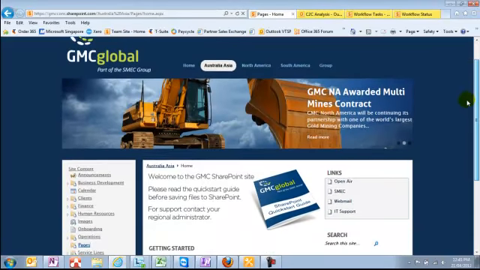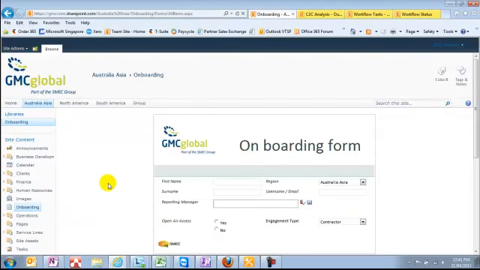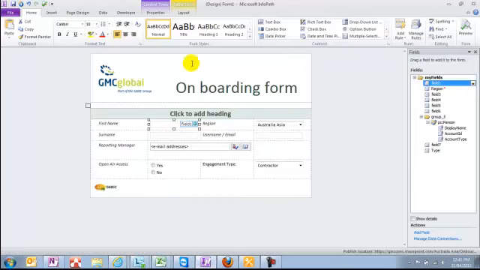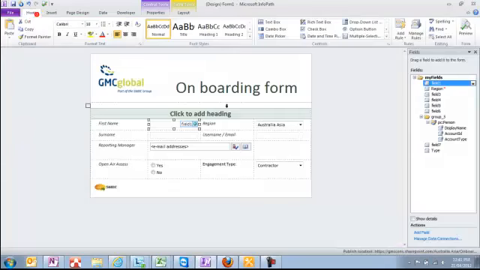So the guys quickly knocked up an onboarding process for GMC, and you'll notice that it loads a very quick and simple form. The form is generated using InfoPath, and there it is there. InfoPath is a free inclusion in the Office Professional Plus suite, which most of the GMC employees are now getting access to. So these fields can be added and changed as they go, and then they simply publish this to SharePoint when they're finished making all of their edits. So that's how the forms are generated.